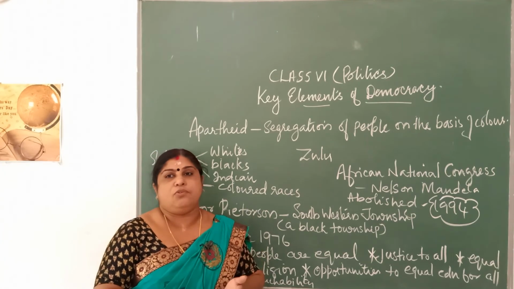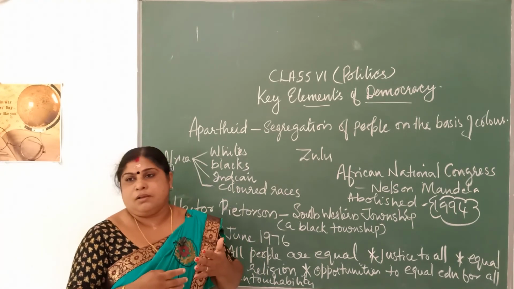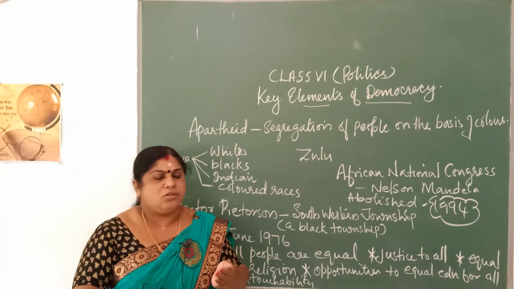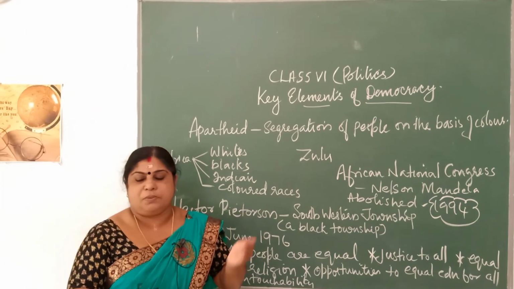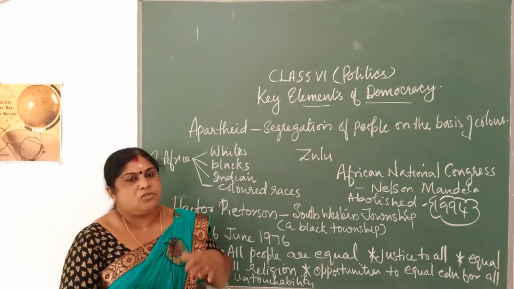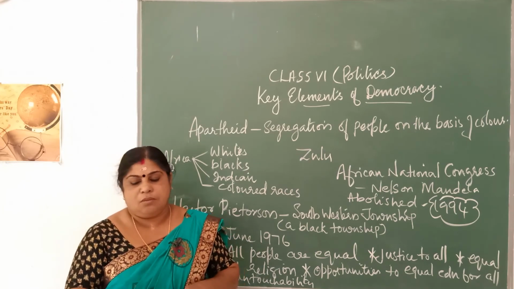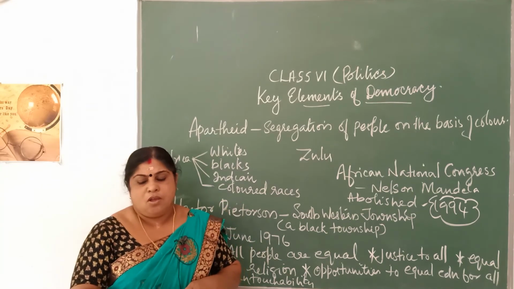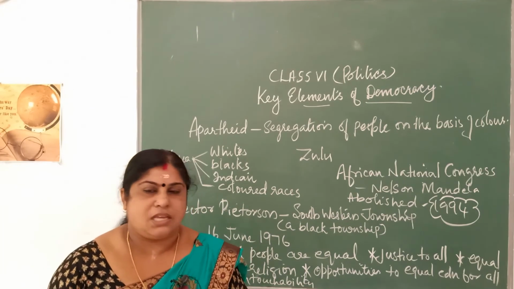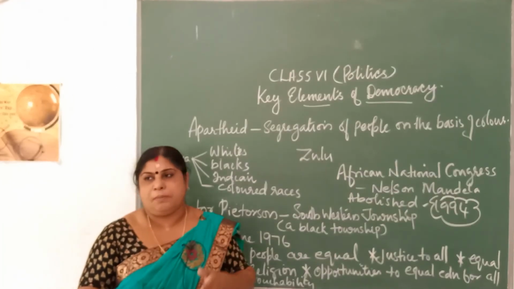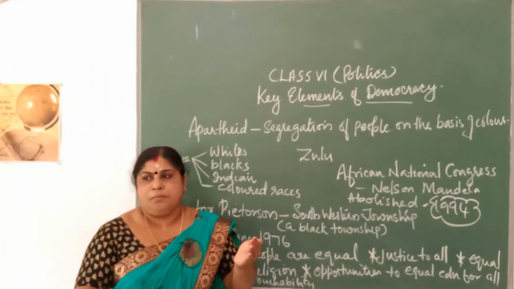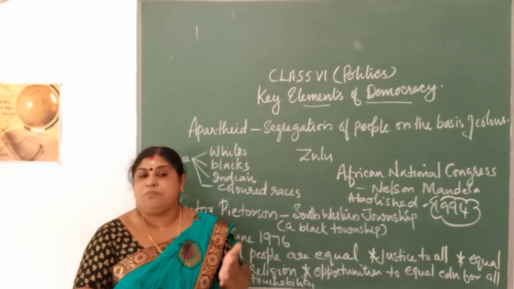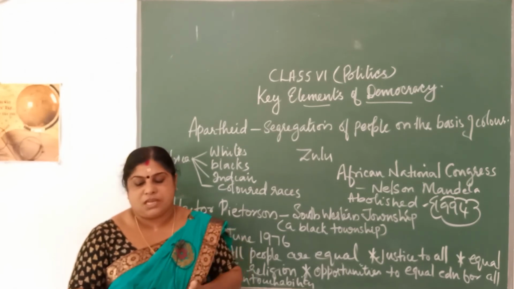See, they can express their views either through holding dharnas or making campaigns, associations, strikes or signature campaigns. All these are the ways by which people can express their views. Then they can also form associations and social movements. The government also finds a number of means to resolve conflicts. The conflicts may arise between states, between religious groups, or among people themselves. So, the government has framed rules and regulations in order to overcome such conflicts.